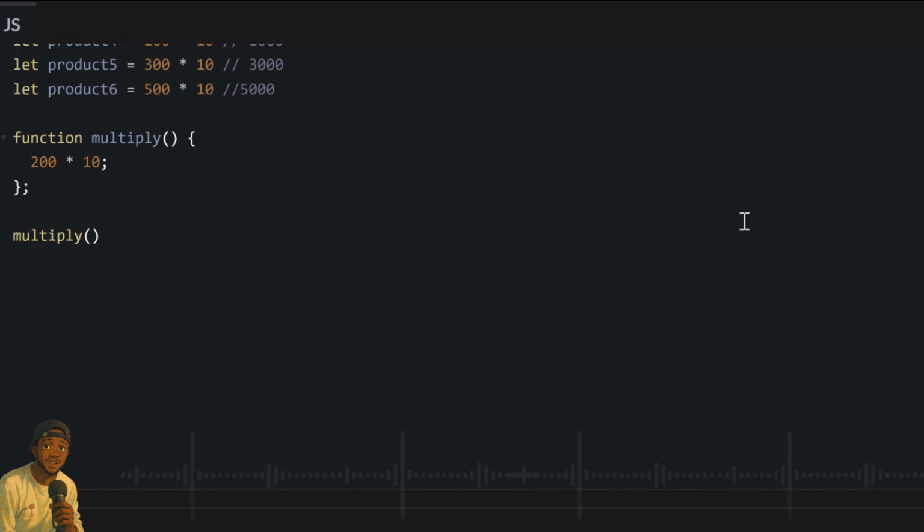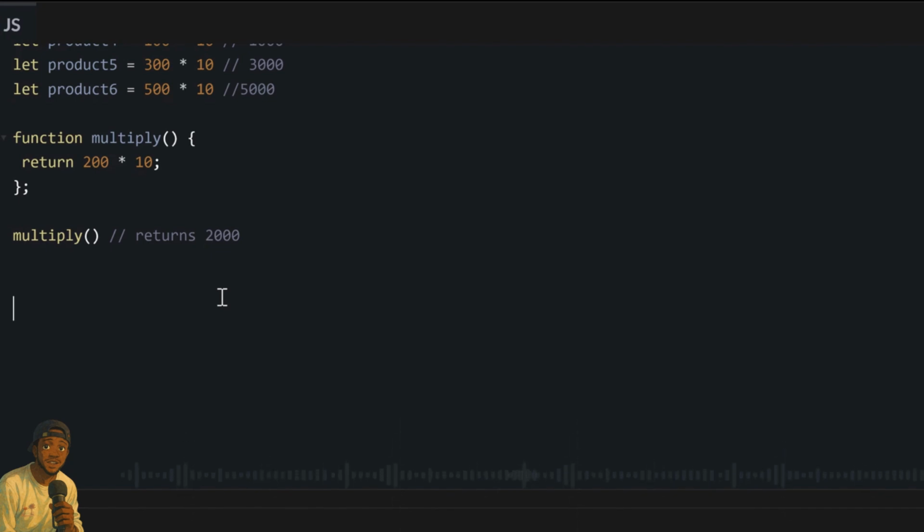To make sure it gives you your result, we will use the return keyword. So instead of just writing 200 times 10, we will write return 200 times 10. So when we call this function here, it will multiply 200 times 10, give us the value back, and we can use this value to do anything we want. So if we console.log this function call, it will return the answer to us and show it in our console. But before, we would just multiply it, and it wouldn't show in your console.